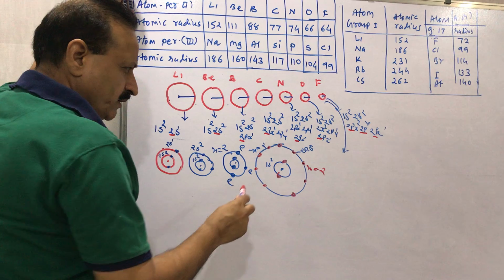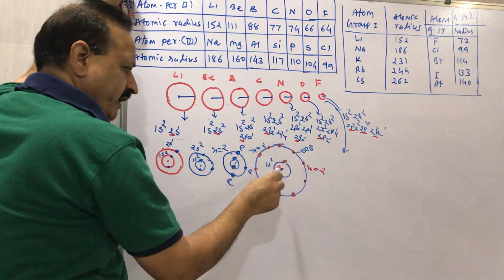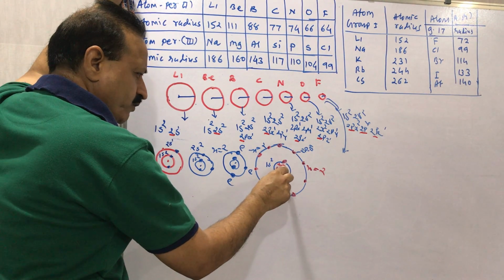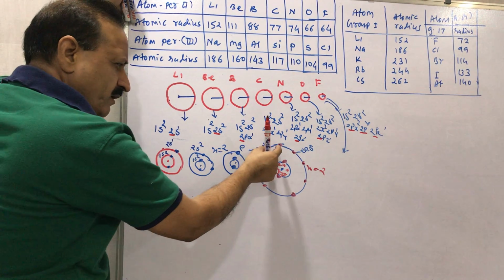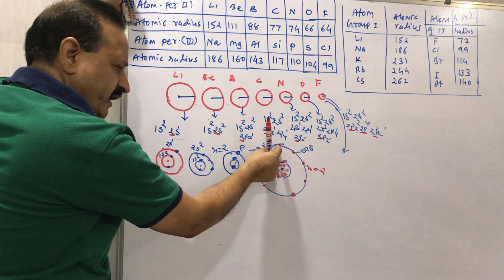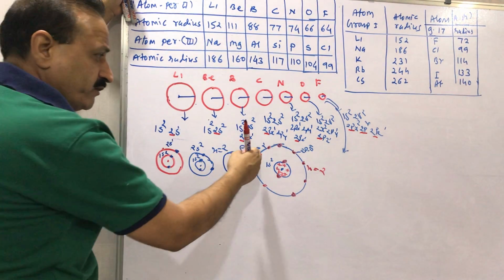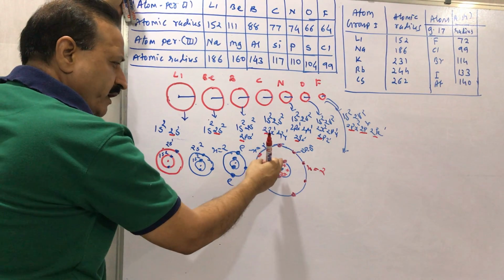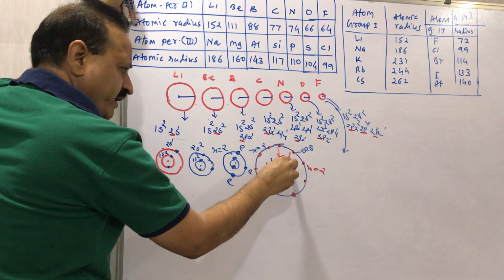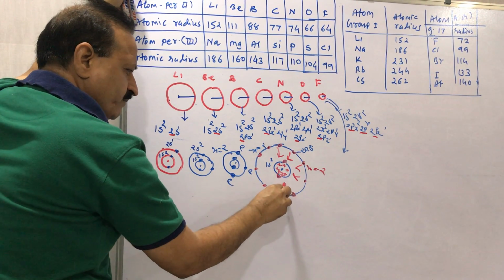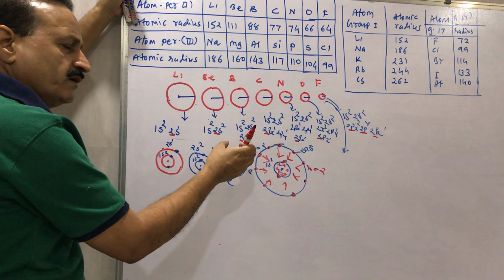What happened? Electrons are filled in the same shell, and the effective nuclear charge, the protons, is at the center. Then the attraction force toward the center will increase, because electrons are filled in the same shell and the electrons do not get farther from the nucleus. So the electrons will be attracted to the nucleus, and as they are attracted, the size will decrease.